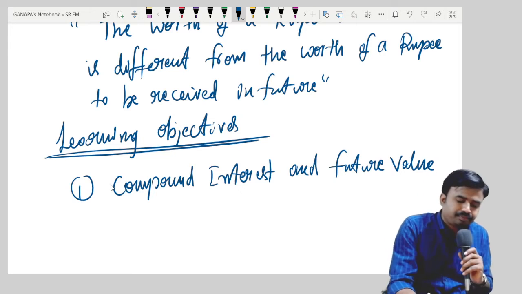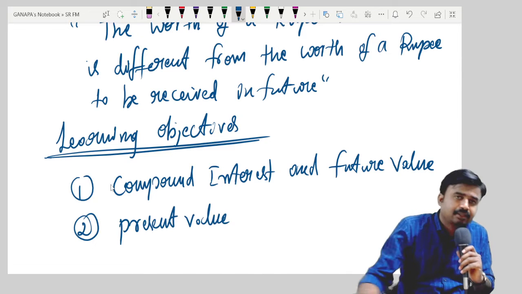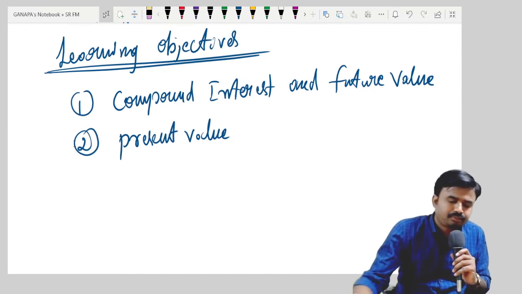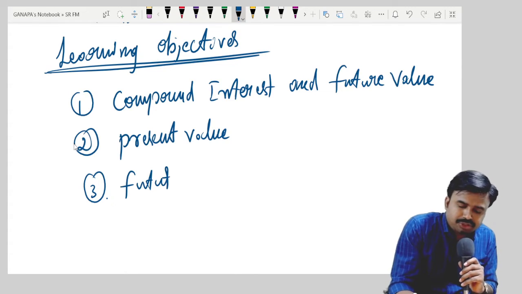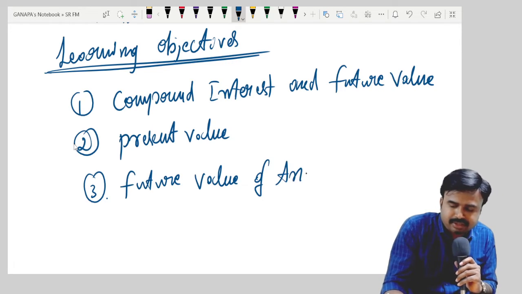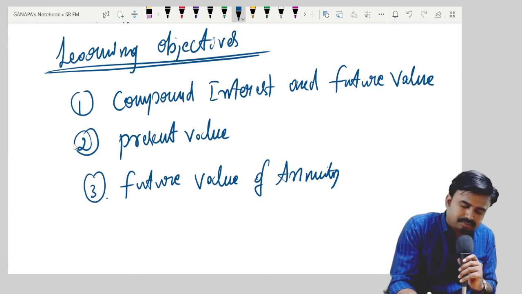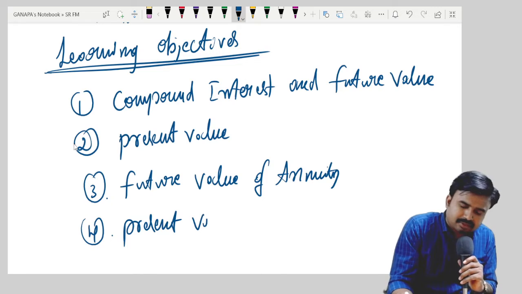The second area is present value. Third area, annuity concept. Future value of annuity. Present value of annuity.